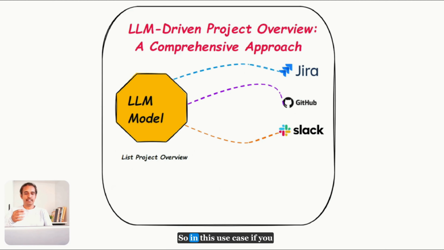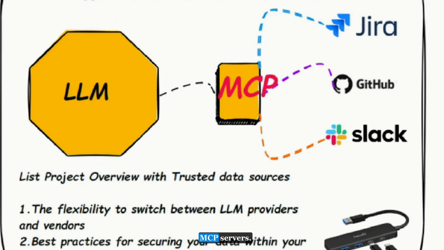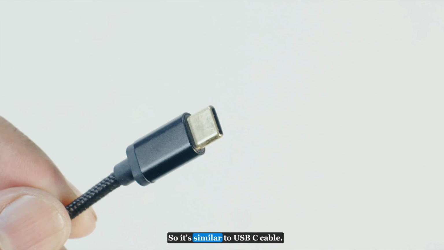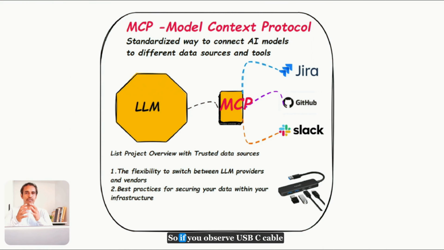Now just see. In this use case, if you are trying to set up a standardized process connecting LLMs with data sources as well as tools, we need a standardized process in a secure manner. For that, you can use MCP servers. So while connecting LLM models with our data sources as well as tools, we can use MCP servers, Model Context Protocol. It's similar to a USB-C cable. If you observe a USB-C cable, all the devices can be connected and standardized, right? Similarly, here also you can see that.